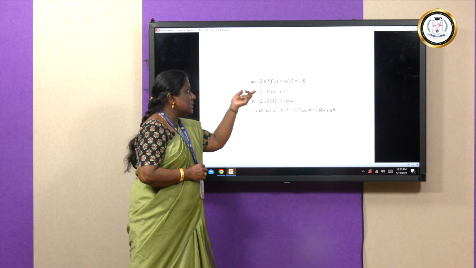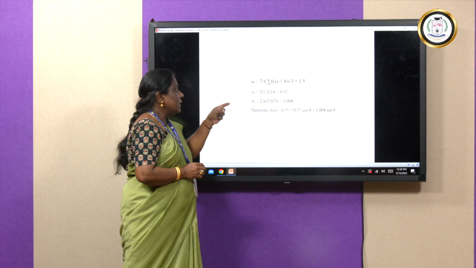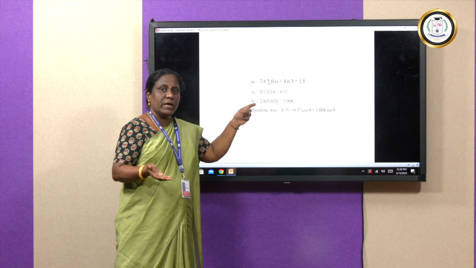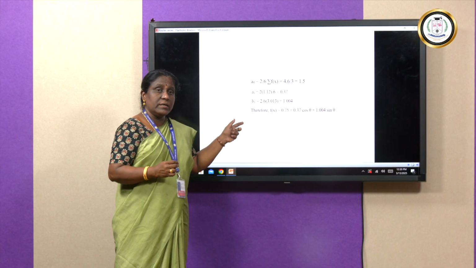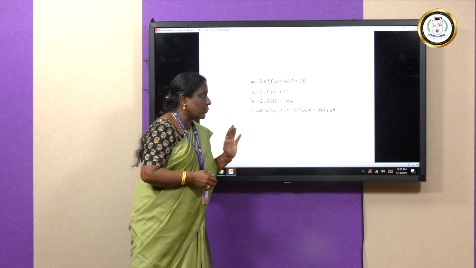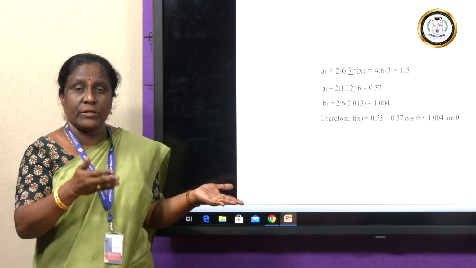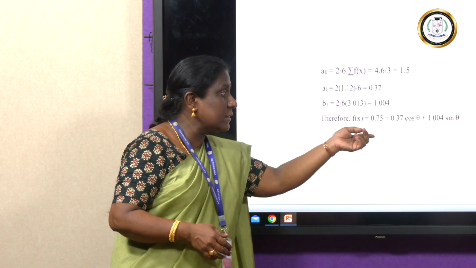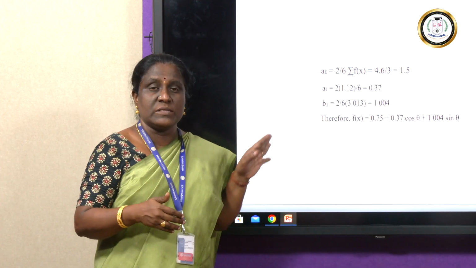The first constant is A0. What is A0 here? 2 times the mean value of f of x. That is 2 times the summation of f of x by 6, which is 1.5. Then A1 is 2 times the mean value of y cos x, which is 0.37. And B1 is 2 times the mean value of y sin x, which is 1.004. So, I am going to replace this in the Fourier series, which is up to the first harmonic according to the problem, and finally we get our result, which is asked in the proof. So, we got the proof and hence the problem has been solved.